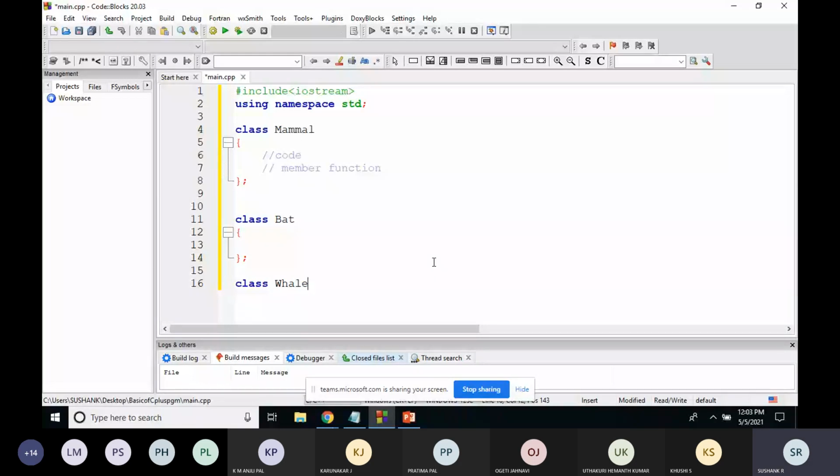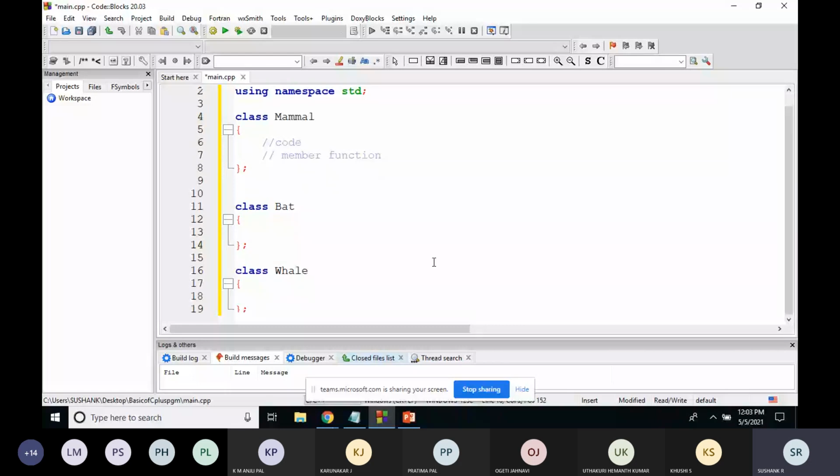So two classes I've taken. These two classes will act as subclasses. The classes bat and whale will act as the child classes for the base class called mammal. So just create the inheritance relationship.